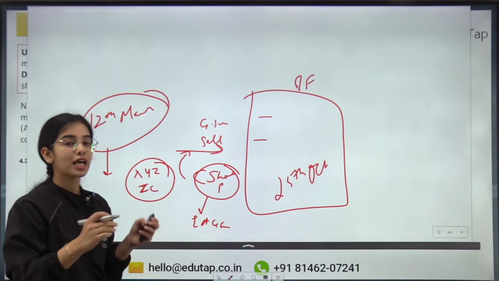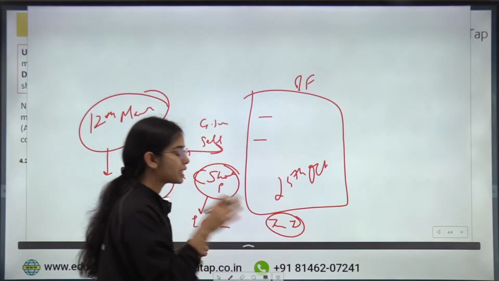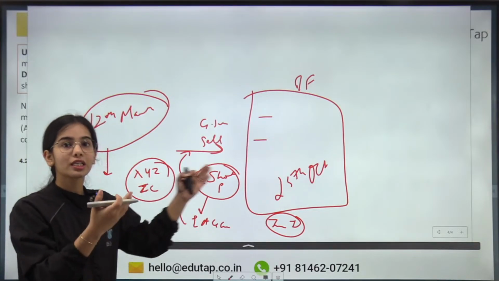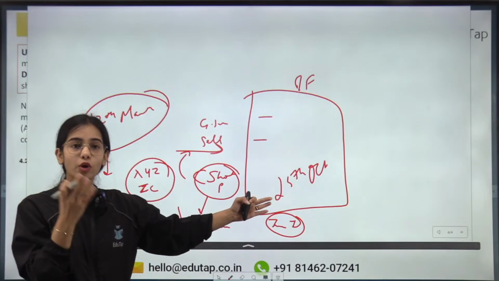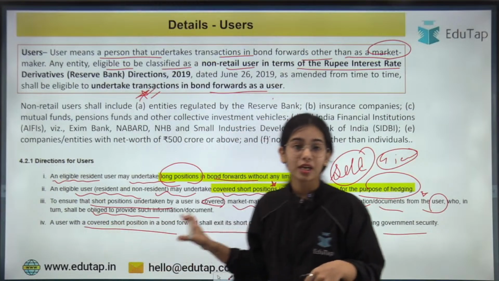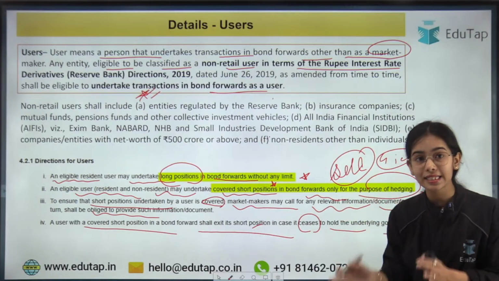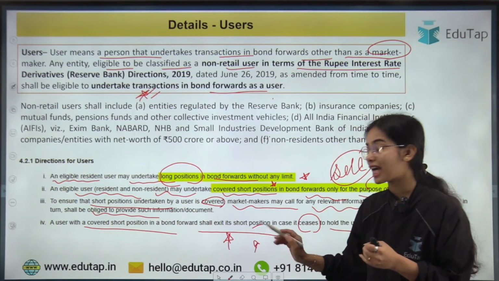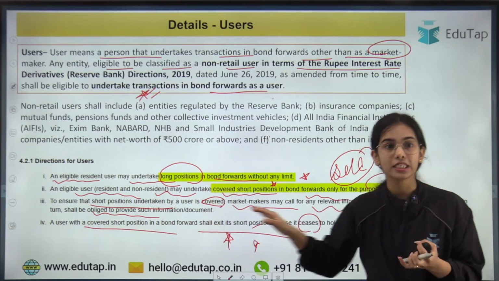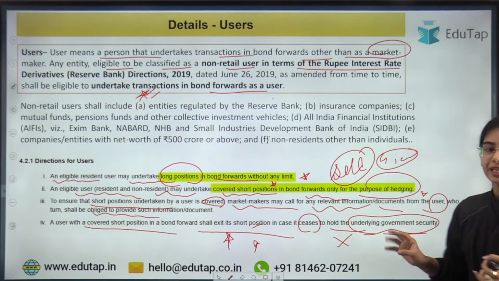But now let's say that by April, or by June, July, the insurance company is in need of money and they sell the government security. That means now their bond forward is not covered. Now they do not have the equivalent amount of government security. So as soon as that happens, a user with a covered short position in a bond forward shall exit the short position. That means they will have to cancel the bond forward, or transfer it to some other seller, if they have ceased to hold the underlying, equivalent government security, okay.